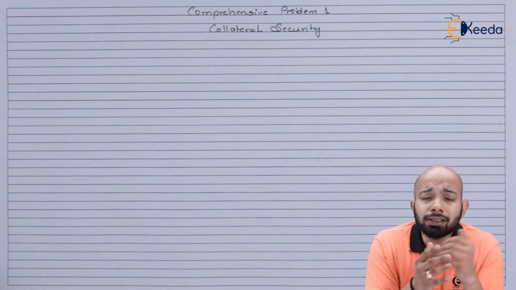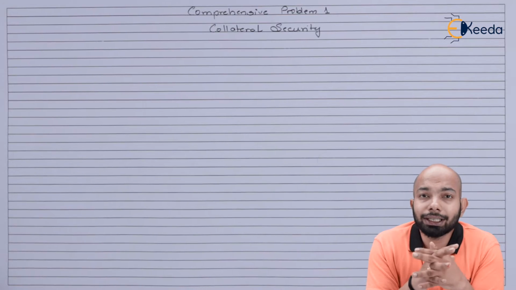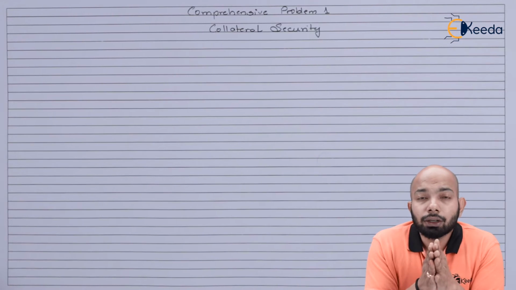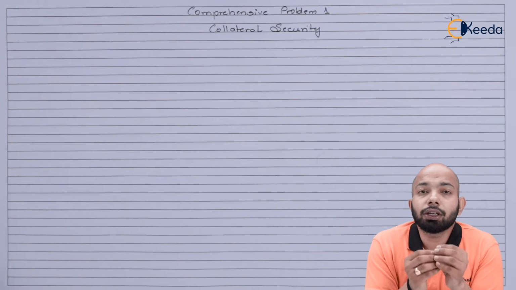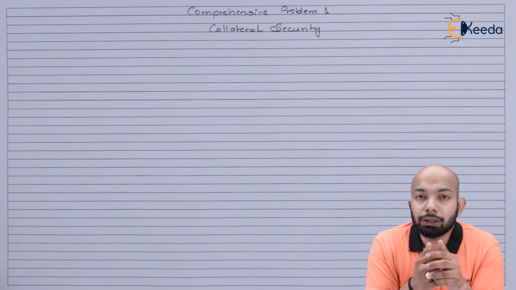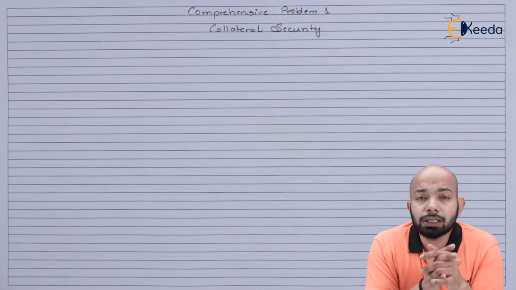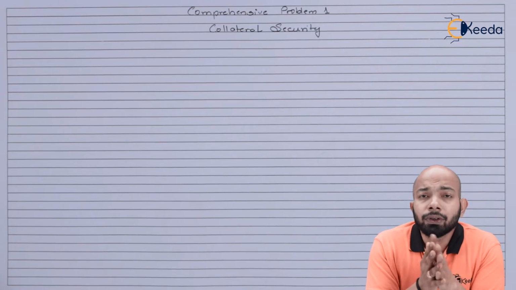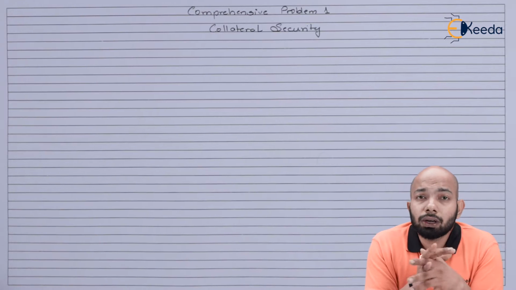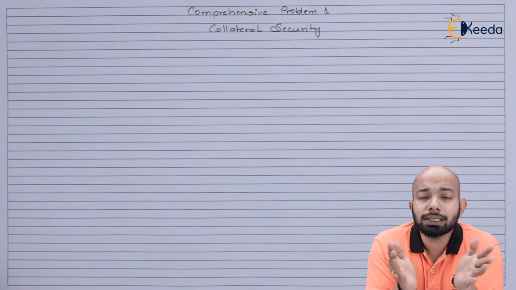Now in certain scenarios, if you don't have any mortgage item that you can keep as an asset, you can also put up collateral security as debentures. That means you can issue debentures worth a value which is more than the amount of loan you're taking. For example, if you want a loan of 10 lakhs, you might issue debentures worth rupees 20 lakhs, 15 lakhs, etc. to that specific lender, and he will take that as a security amount, and he'll forward you the loan of 10 lakh rupees. That is the simple process.